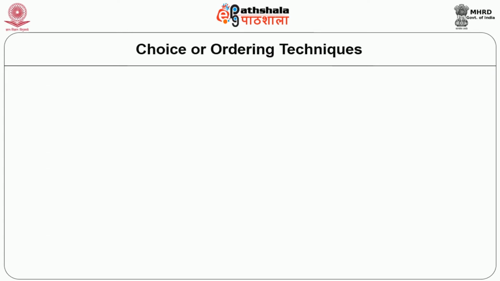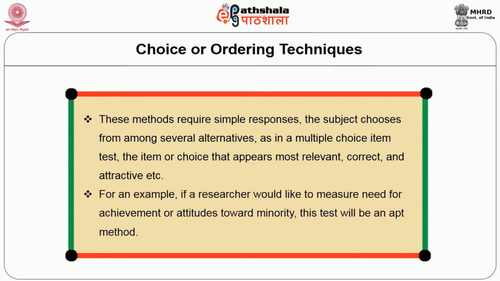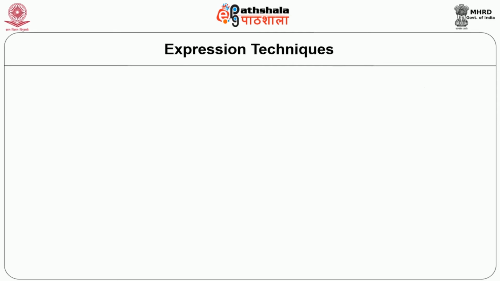Now we will see what choice or ordering techniques are. These methods require simple responses. The subject chooses from among several alternatives, as in a multiple choice test, the item or choice that appears most relevant, correct, attractive, etc. For example, if a researcher would like to measure need for achievement or attitudes towards minorities, this test will be an apt method. Now let us see what expression techniques are.